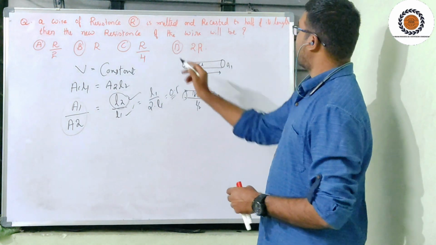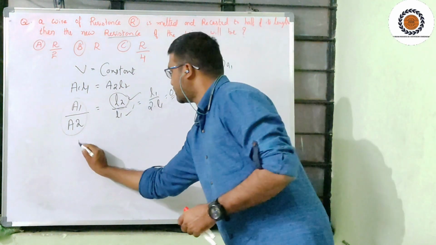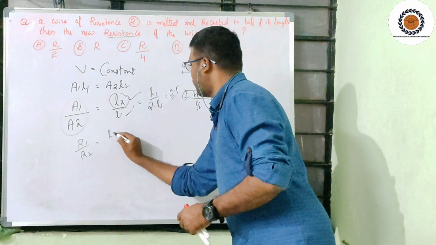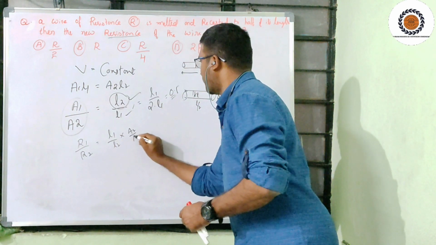What is the resistance? He asked us to find the resistance. Then see, R1 divided by R2 is equal to L1 divided by L2 into A2 divided by A1.